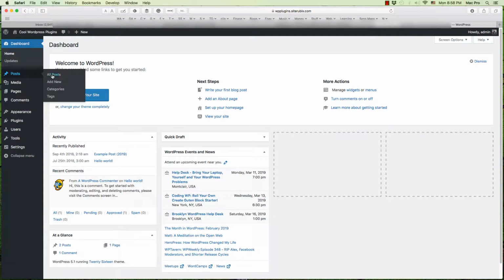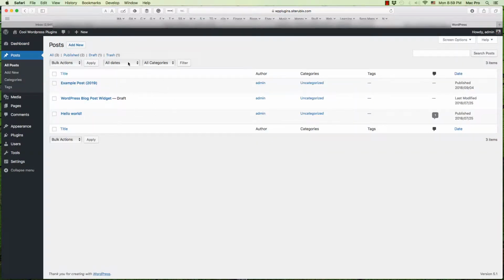Then we have posts. We have all posts, add new posts, categories, and tags. If I go to all posts, it's going to show me all the posts I have on my site. Again, this is a demo site, so it's kind of a mess and not much here. But I can edit any of my posts from here. I can add a new post from here. I can also add a new post from here.